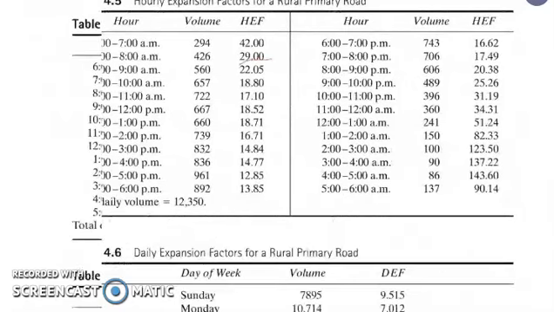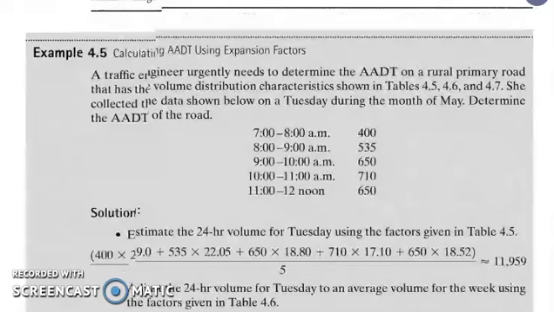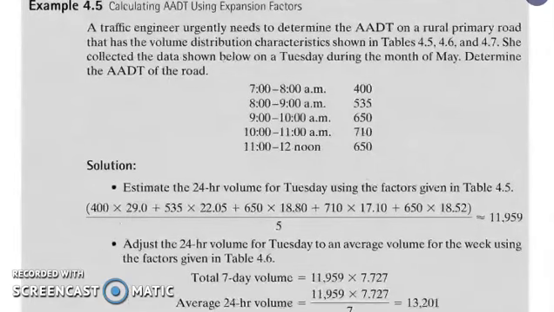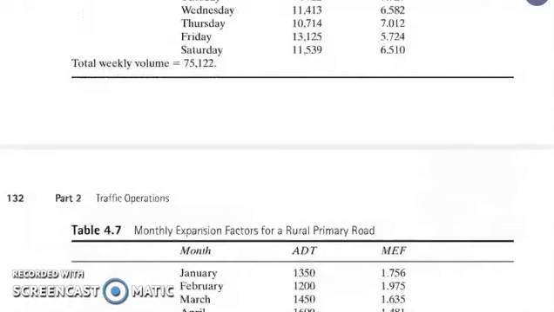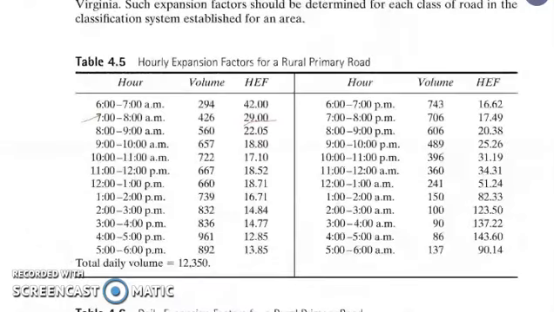Then 8 a.m. to 9, and so on, from 7 to 12. So we're going to make use of these hourly expansion factors: 29, 22, 18.8, 17.10, and 18.52.